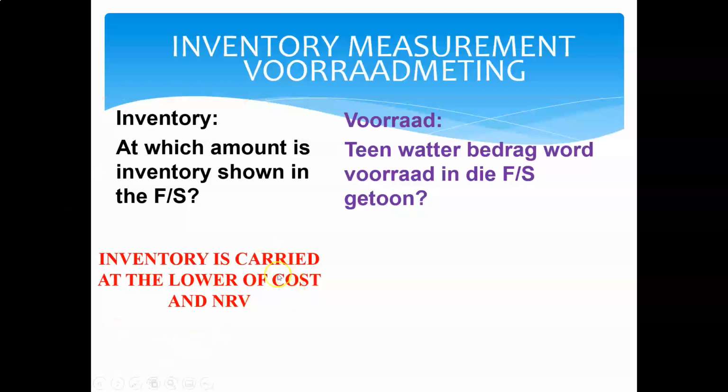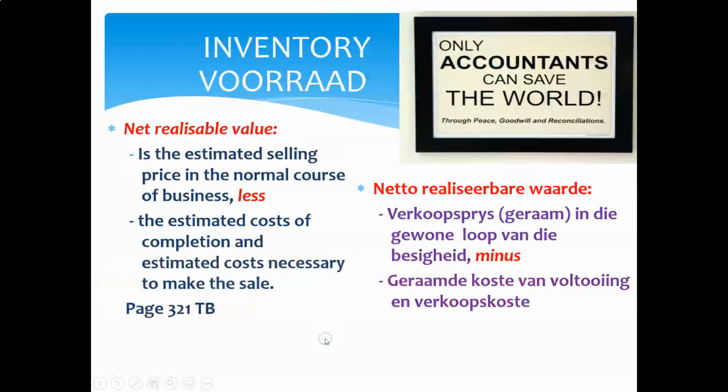Now, we've spoken a lot now, what is the cost price of an item? The next question is then, what is the net realizable value of an item? Now, the net realizable value, just look at the words, net realizable value. Let's start from the back. Value means what is its worth. Realizable means what can I get if I sell that? If I realize something, I sell something. So what can I get if I sell something? And this something that I'm talking about is obviously the inventory item that we're talking about.